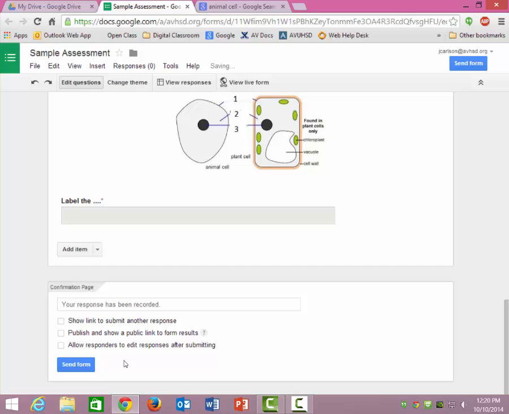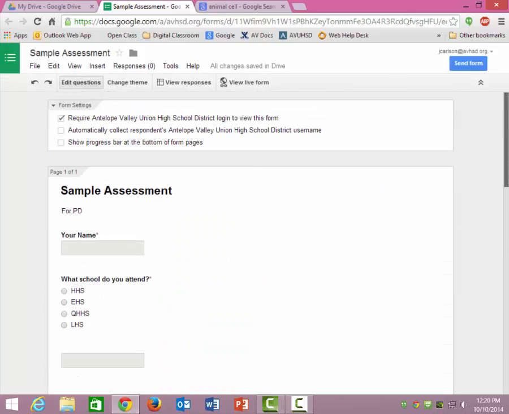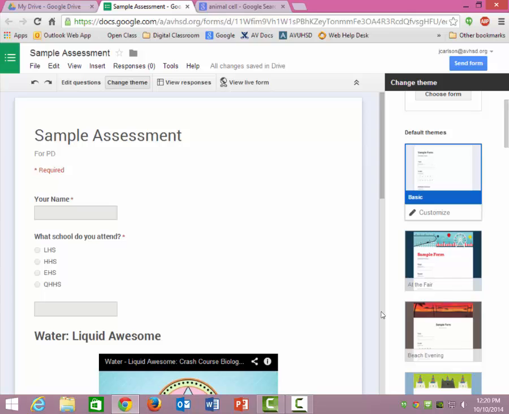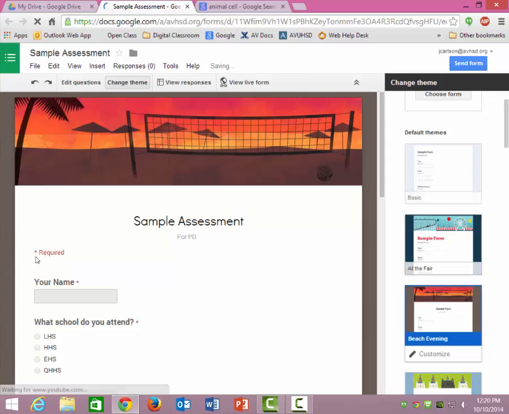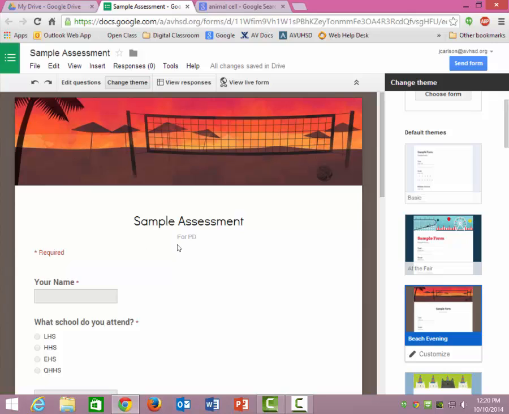I unclick all of these things here because it just allows them to send it, and then the responses go to you in an Excel file. Okay, and you send the form. Okay, and there you're done. The other thing that you have some control over, it's kind of boring to be this plain background. You can change the theme, and you can still edit and add to it. All right, and so I'm going to make it this background. Okay, and so it has a little bit of personality to it.